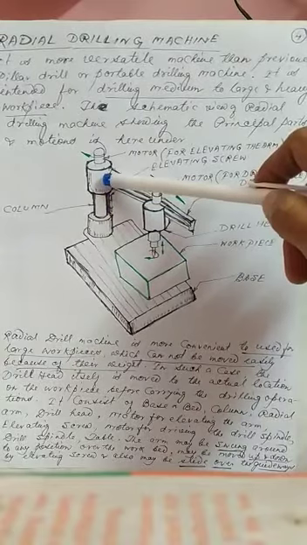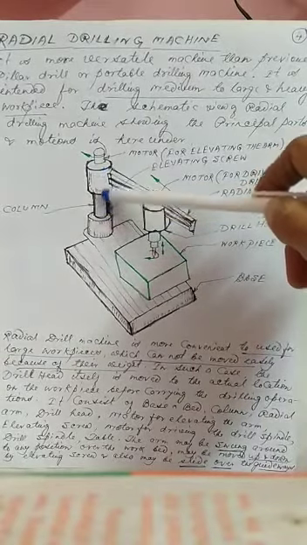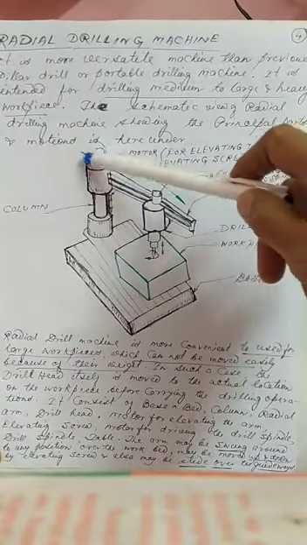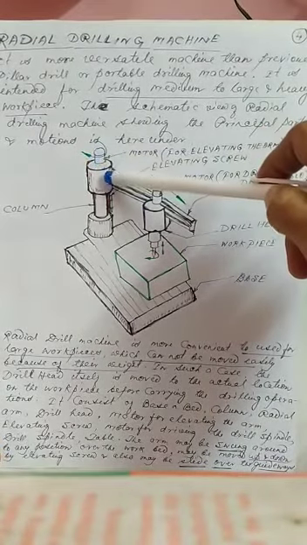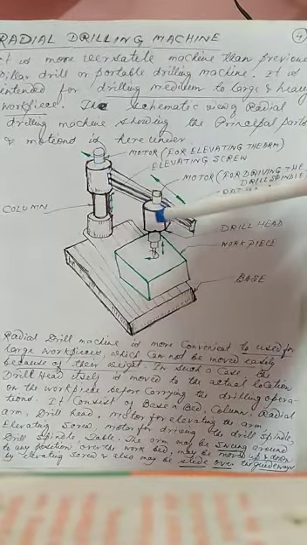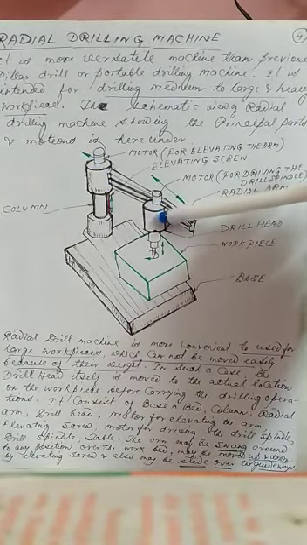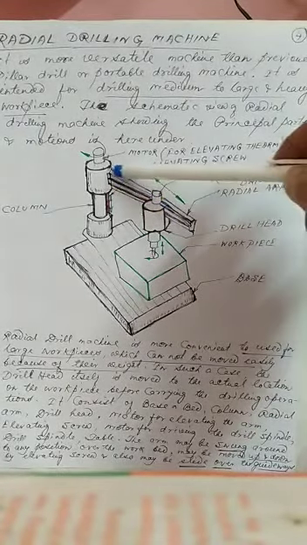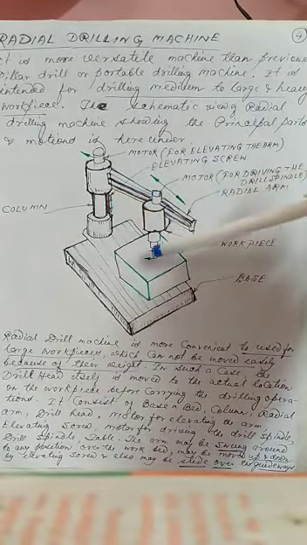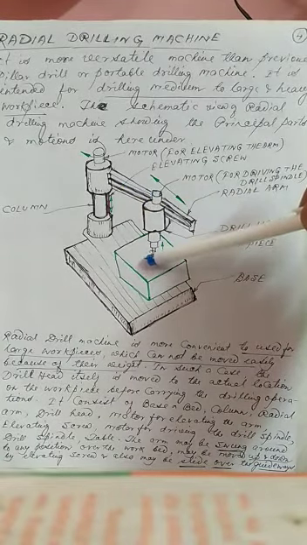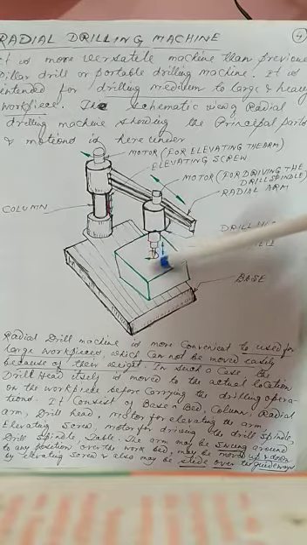This radial arm may be moved up and down. So again I am stating, the column may be moved in this radial direction, and this radial arm may be moved up and down. This spindle drill head may be moved in this to and fro motion along this radial arm, and this drill may be rotated in this direction. Okay, and this drill also may be moved up and down according to the feed motion.